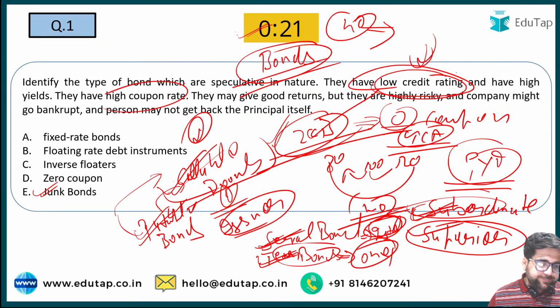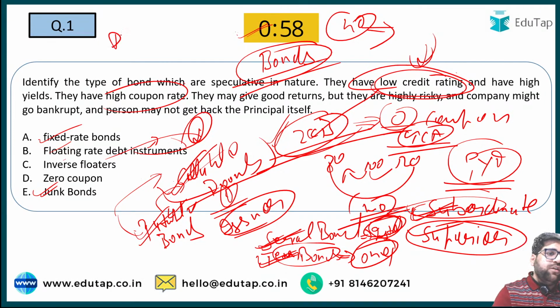Now if you go deep into this, there are also fixed rate bonds which pay you a certain interest over a period of time. There are inverse floaters, which pay a certain type of interest minus something. Floating rate instruments pay something linked to LIBOR or something similar. So the rate of interest on these types of instruments keeps fluctuating. So these are some really very important types of bond.